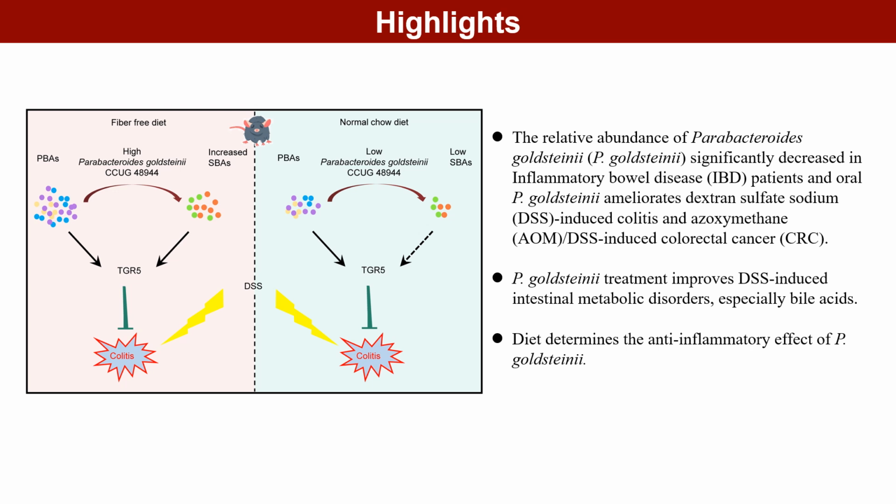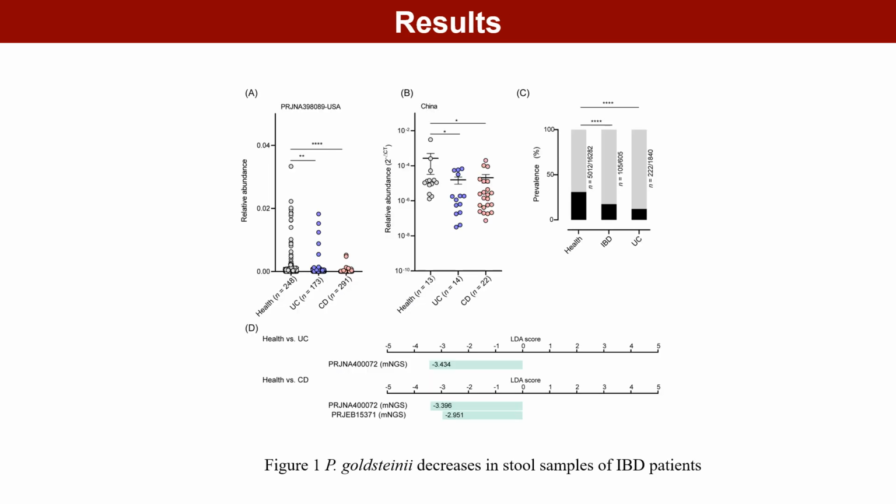The relative abundance of Parabacteroides goldsteinii is significantly reduced in the feces of IBD patients. Animal experiments demonstrated that oral administration of P. goldsteinii can alleviate DSS-induced colitis and AOM/DSS-induced colorectal cancer. Intervention with P. goldsteinii improves DSS-induced intestinal metabolic disturbances, particularly bile acid metabolism. Diet influences the colonization efficiency of P. goldsteinii and its anti-inflammatory effects. Next, let me present the results.